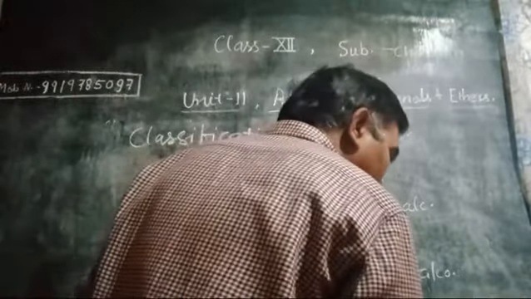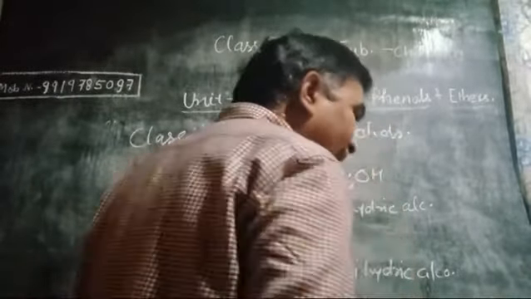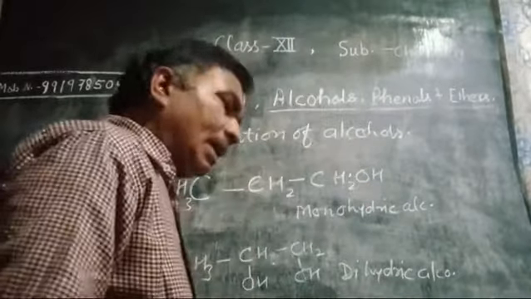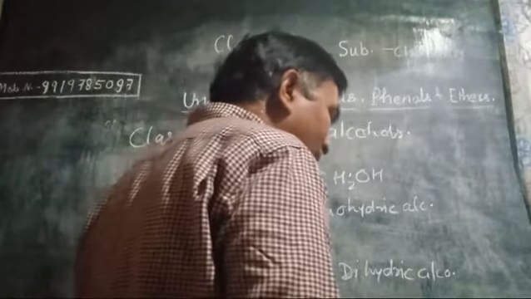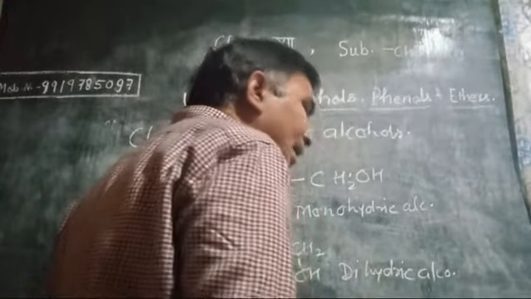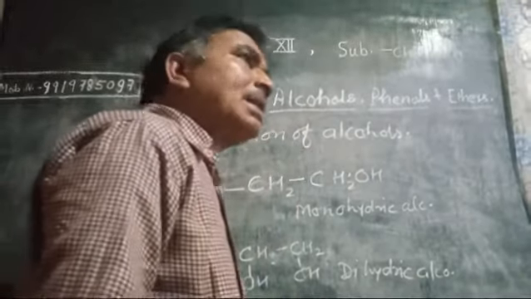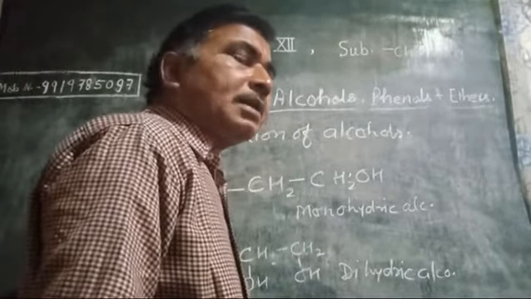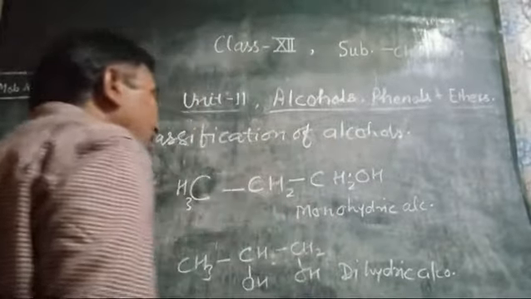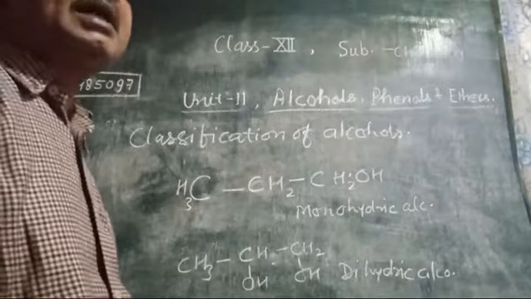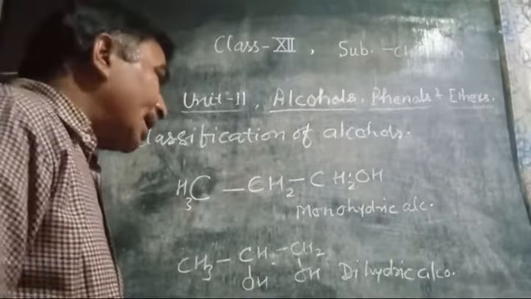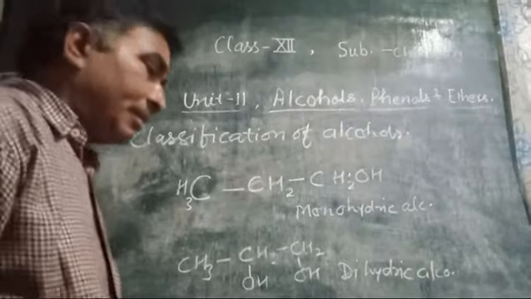Now, we are talking about a further basis such as allylic alcohol. Allylic alcohol means the OH group is present beyond one carbon next to an alkene, that is a double bonded compound, then the compounds are called allylic compounds.